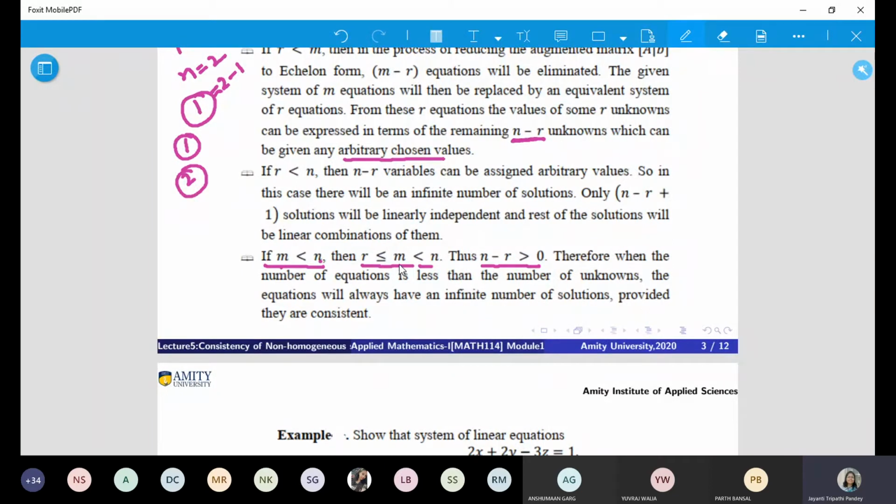You cannot get more than M for R, right? Because you are finding the rank as the number of non-zero rows, so it depends on how many rows you have. Is this acceptable or not? Yes, ma'am. Rank depends on how many rows you have, so rank can never exceed the number of rows. At most, it can be equal to the number of rows, right? So if your M is less than N, then be sure that you will have infinitely many solutions.